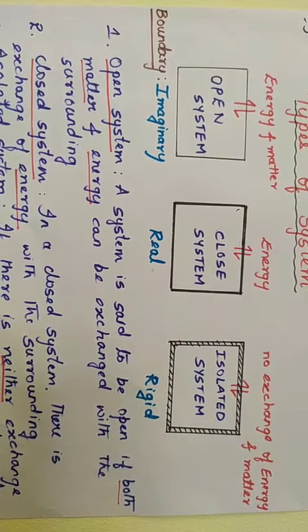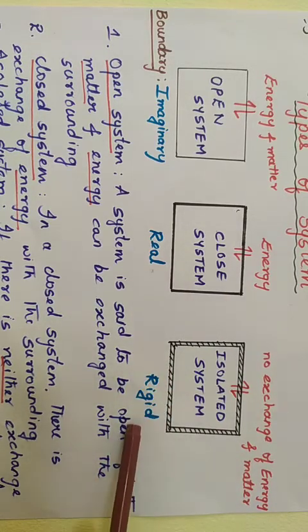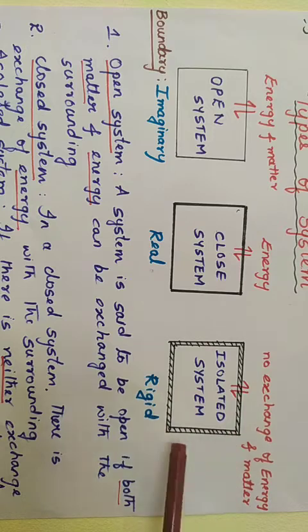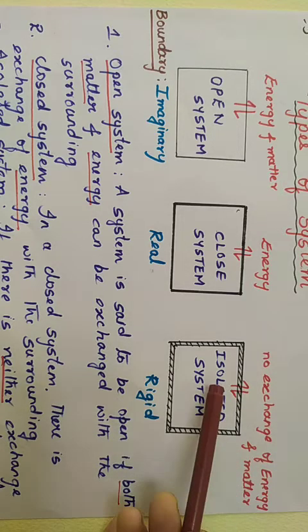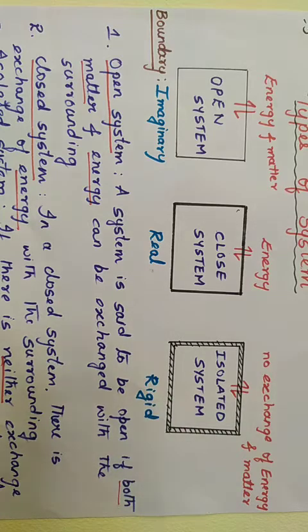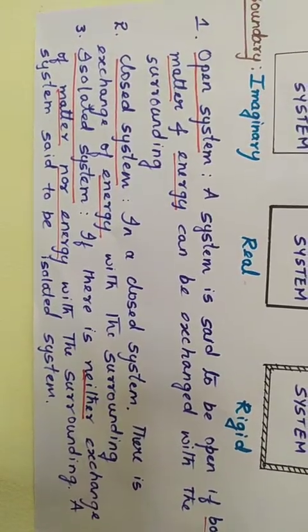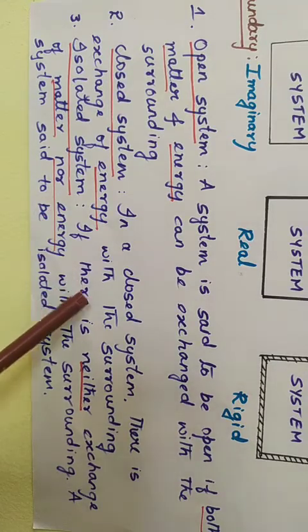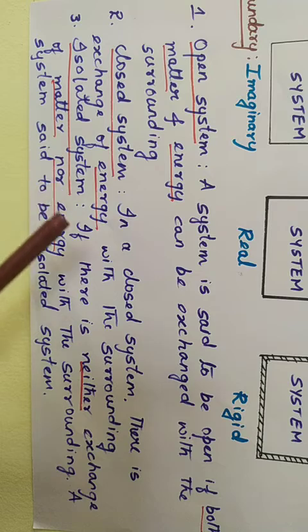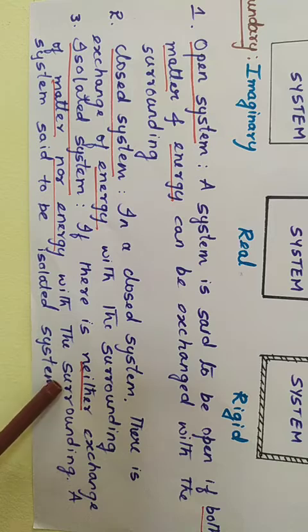Now if the boundary is a rigid boundary, right? So if the system has a rigid boundary, there is absolutely no exchange of energy nor matter between the system and the surrounding. Such a system is known as an isolated system. Now we can define an isolated system. If there is neither exchange of matter nor energy with the surrounding, a system is said to be an isolated system. A simple thermos flask is an example of an isolated system, where there is no exchange of matter and energy with the surrounding.